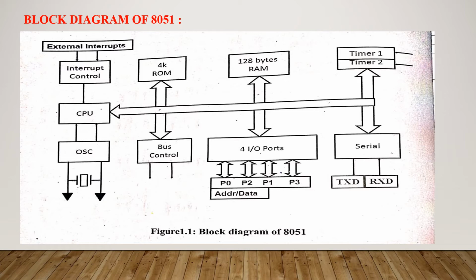The data memory. Next, data memory is RAM. RAM is of 128 bytes. RAM is responsible for storing the values of variables, temporary data and intermediate results for proper operation of the microcontroller. RAM is a volatile memory and is generally used by registers and user accessible memory locations.